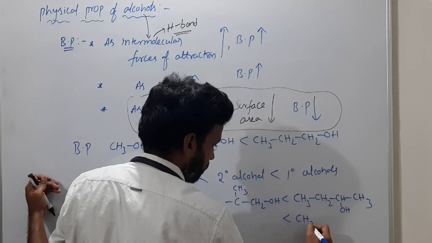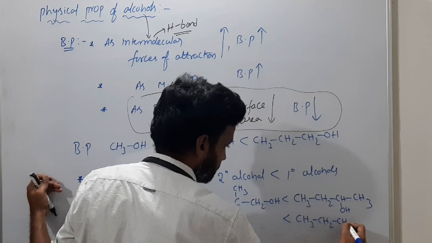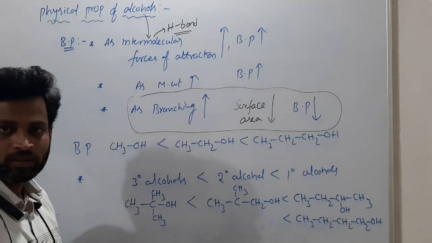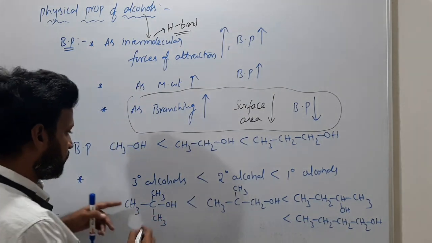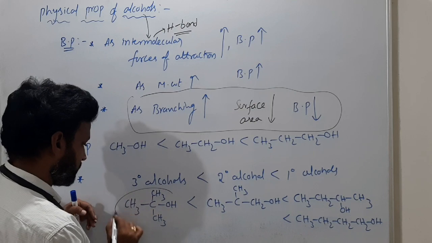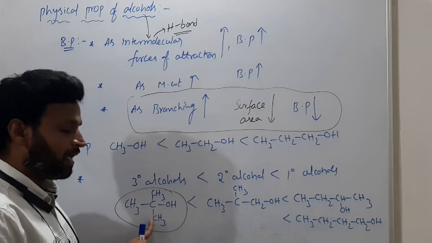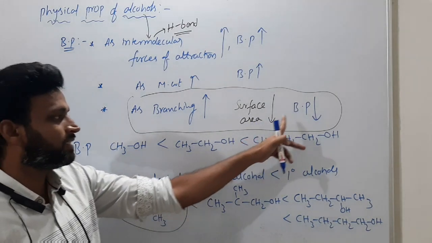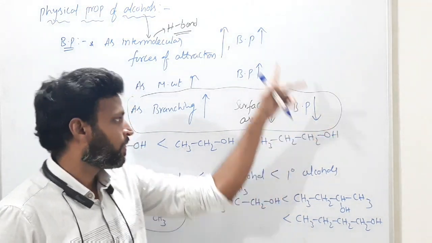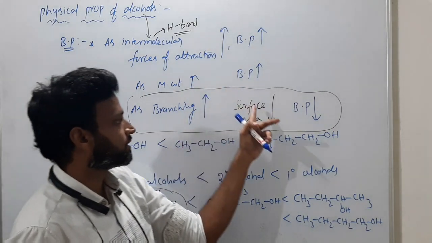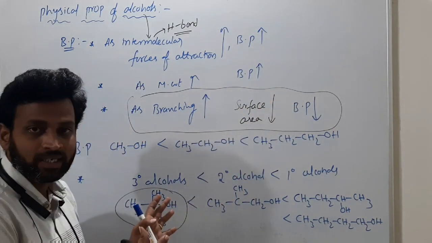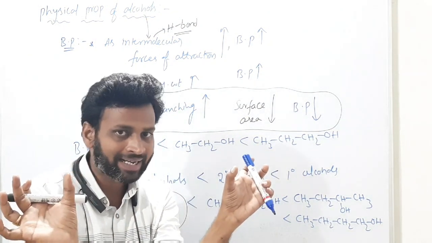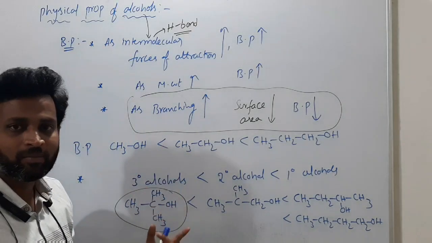Then this primary has more, CH3, CH2, CH2, CH2OH. Understood what I wrote here? So this tertiary butyl alcohol has less surface area, so less boiling point. Please remember this. As branching increases, surface area decreases, the gap between two molecules increases, certainly attractions decrease, so boiling will be easy.